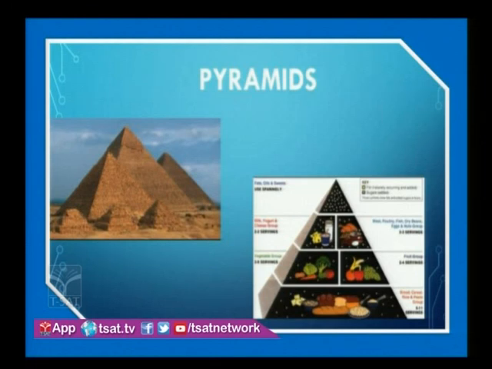You can also see the diet chart in pyramidal shape, and we also have ecological pyramids in bioscience. In the Egyptian pyramids, just observe, the base is in square shape and the lateral faces are triangles. So see the beauty of mathematics. Mathematics is involved everywhere, right? Is it clear? Okay, very good. Then we'll go to the next slide.